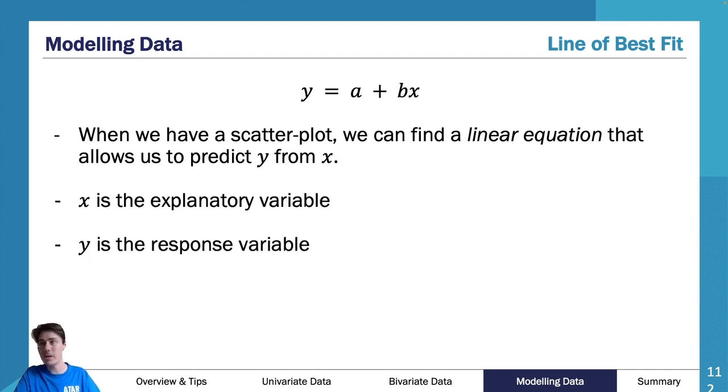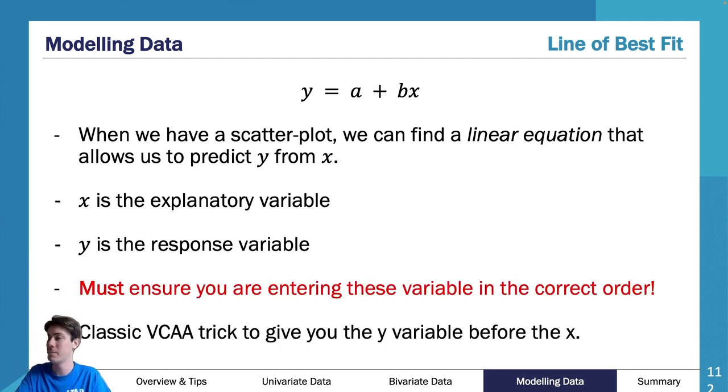It's a linear equation. y is your response variable again, and x is your explanatory variable, just like our axes. So we have our x on our x-axis and our y on our y-axis. Makes sense. Please make sure you're entering these variables in the correct order. It's a classic VCAA trick to give you the y variable before the x variable, or the x variable before the y variable, and they confuse you. Please make sure you're putting your values in the right way.